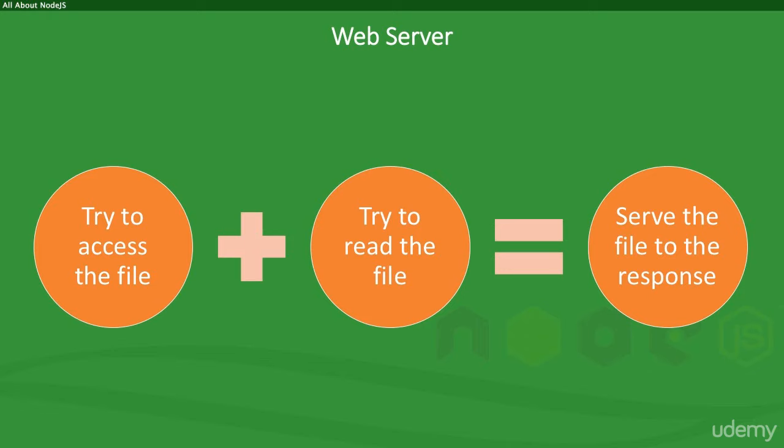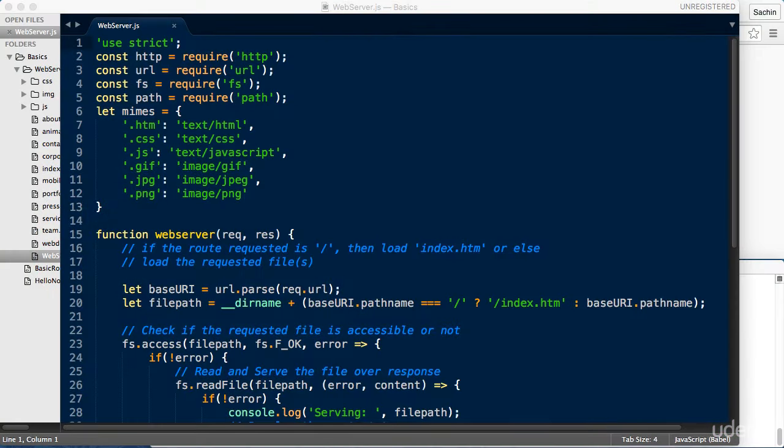For now, our task is to first make our fs.access method return a promise to let us know if the file is accessible or not, and then based on that promise, we have to make our fs.readFile promise us that it will read and deliver the content of the file that has been requested. Finally, if both these promises are resolved, we'll serve the file to the user, or else we'll have to throw an error. Let's jump back into code now and refactor to implement promises.